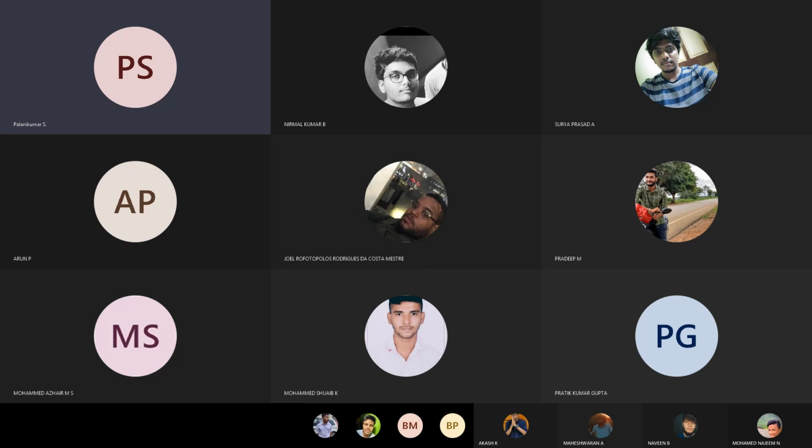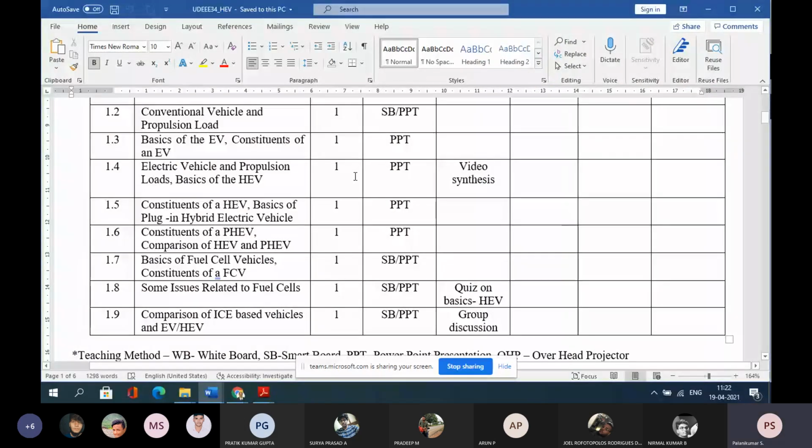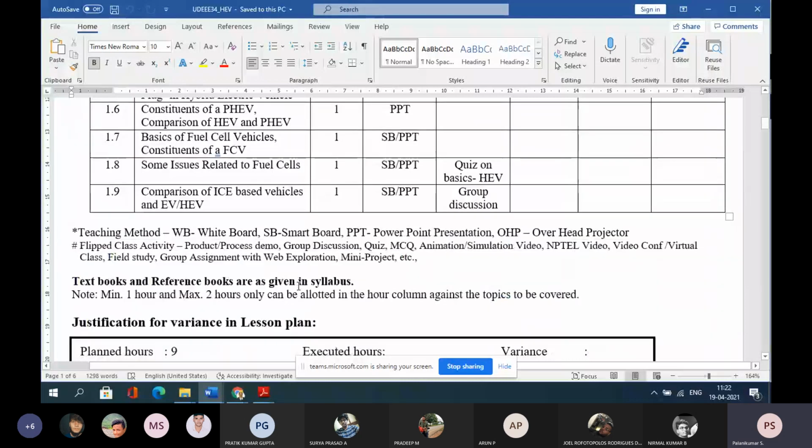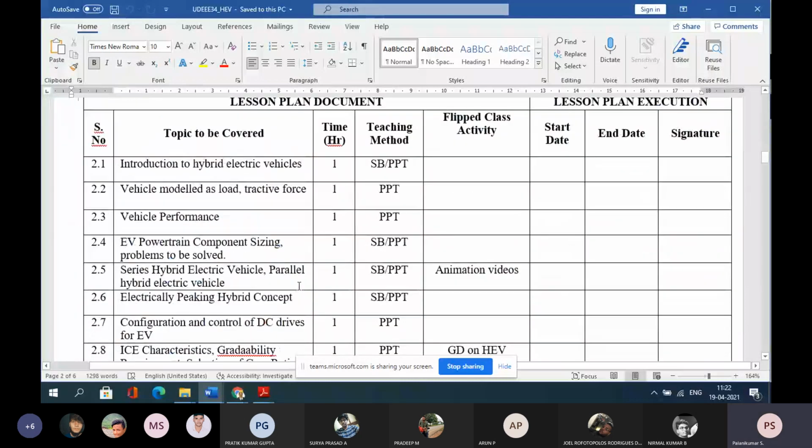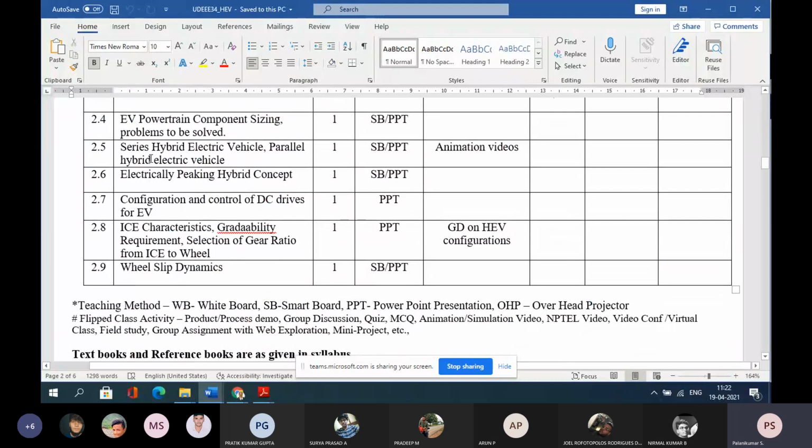Introduction to electrical vehicle, hybrid electrical vehicle, basics of electrical vehicle, electric vehicle propulsion, the constituents of hybrid electrical vehicle, basic fuel cell, issues related to fuel cell, comparison of internal combustion engine, basic electrical vehicle and hybrid electrical vehicle. The second unit is introduction to hybrid electrical vehicle, model as a load, tractive force, vehicle performance, powertrain, component sizing, series and parallel hybrid.